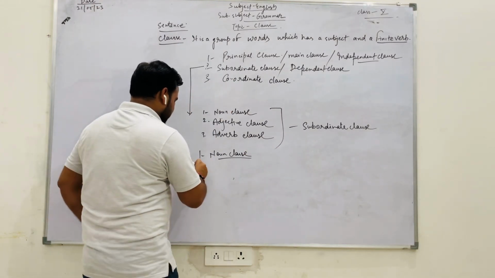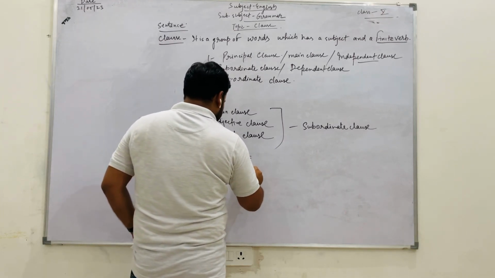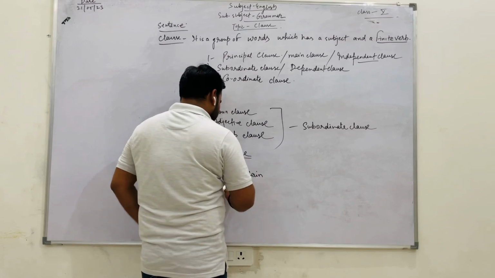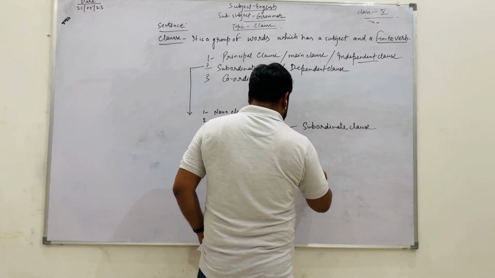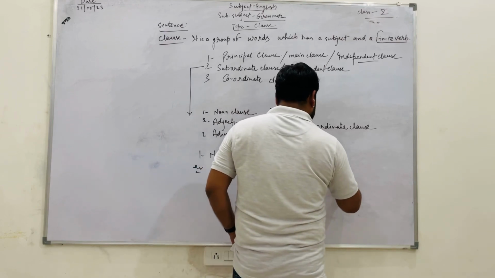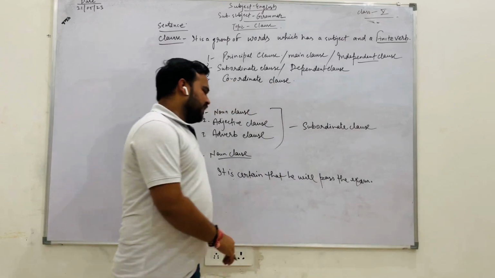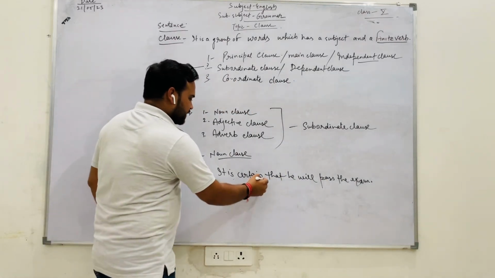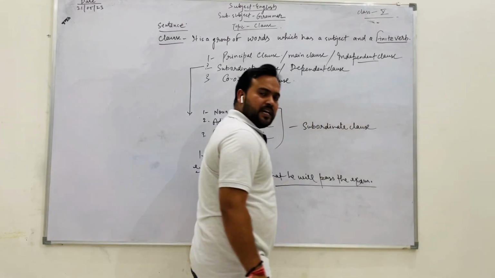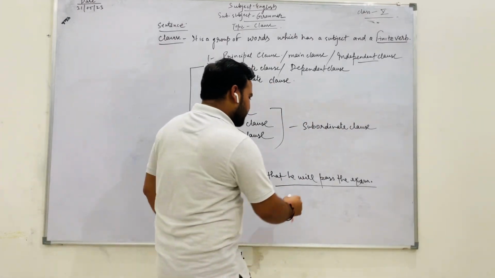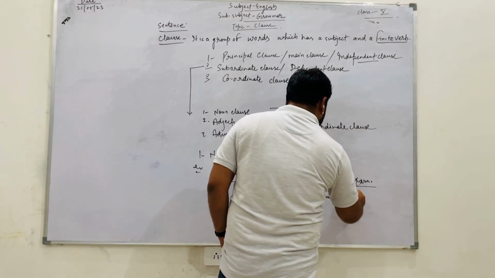Suppose I am giving you an example. It is certain that he will pass the exam. So this is the principal clause and this is the subordinate clause, and the subordinate clause is a noun clause.